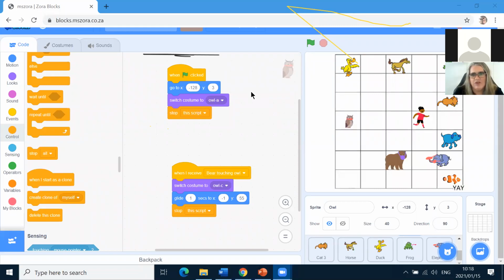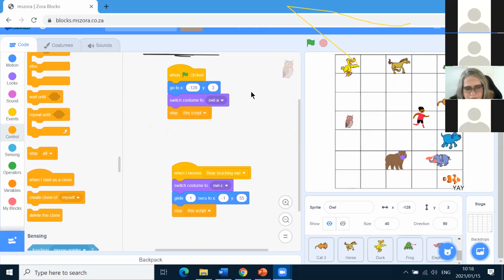Someone had a question: what does initialize mean? Initialize is setting something up. Let's think about that. When you get up and get dressed to go to school, you put on the right clothes, so you're basically getting ready to start.